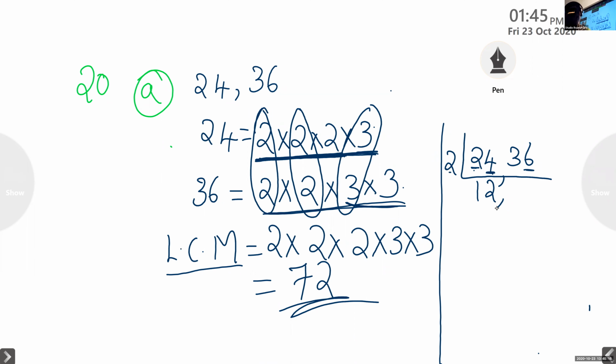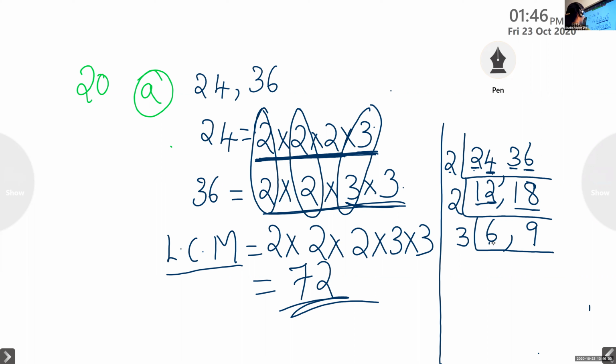Now 36 divided by 2, you'll get 18. Now again, here is 12 and here is 18, even numbers. Again, you can divide by 2. 12 divided by 2 is 6. What about 18 divided by 2? 9. Yes, 9.